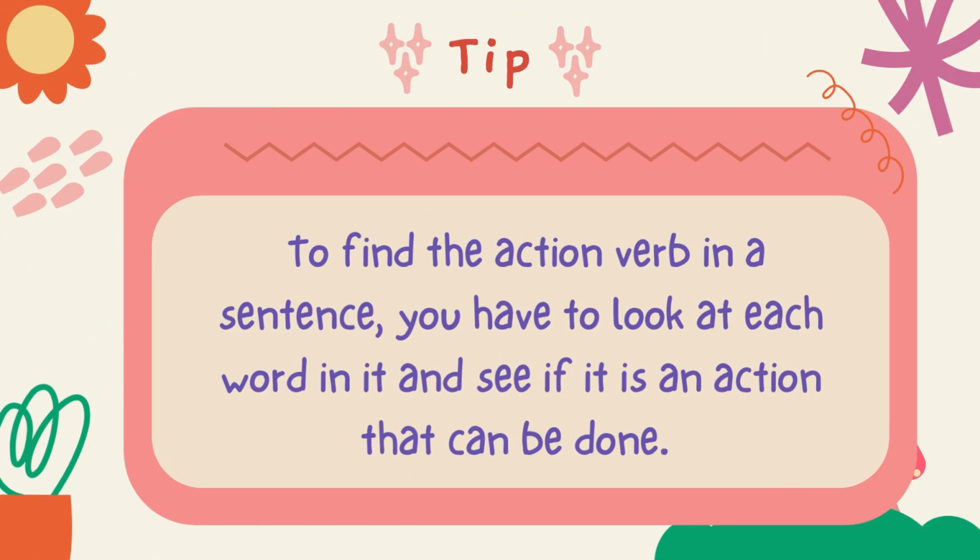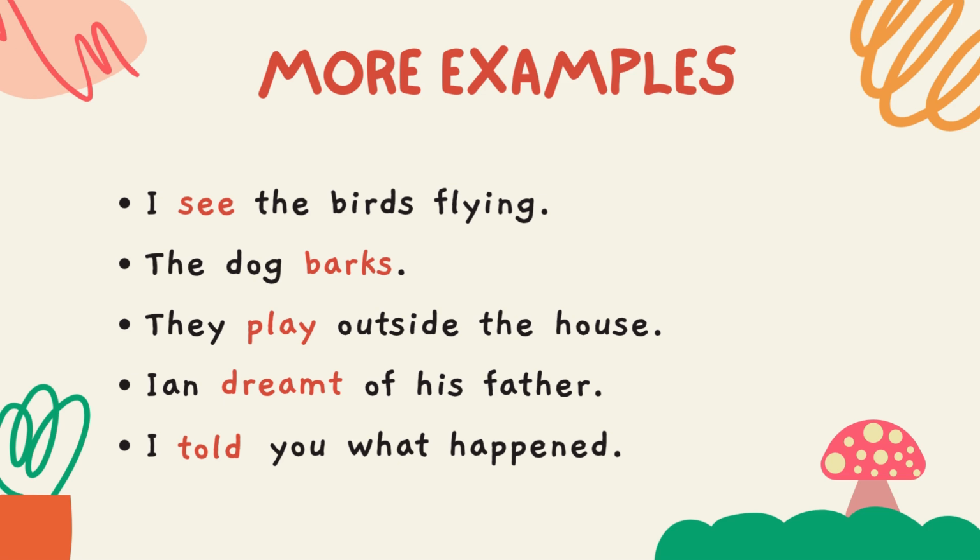Here's a tip. To find the action verb in a sentence, you have to look at each word in it and see if it is an action that can be done. Here's more examples. I see the birds flying. See is the action verb and the main verb in this sentence.